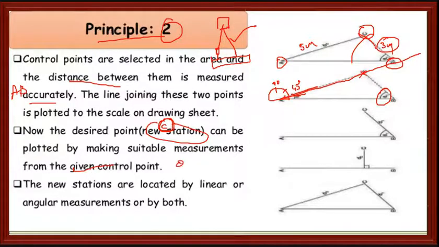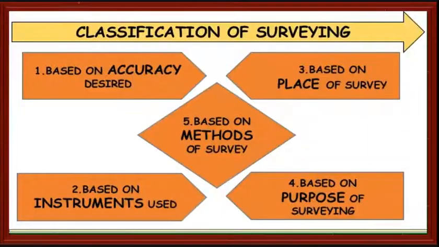Here he may give angles θ1, θ2, or distances x1, x2, or L1, L2. With the help of those measurements, we will locate the third station. This is what is there in principle number 2.